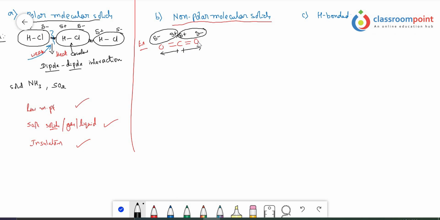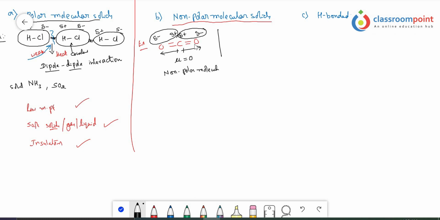So the movement of the electrons given by this bond is actually cancelled by the other bond, so the dipole moment of this molecule is equal to 0. Once the dipole moment is equal to 0, such molecules are called non-polar molecules.